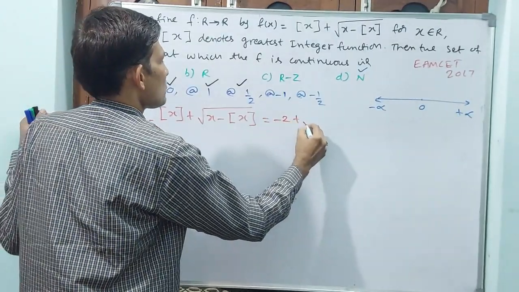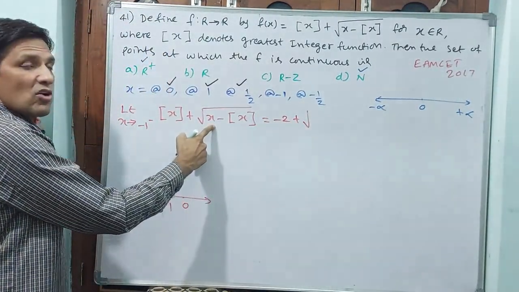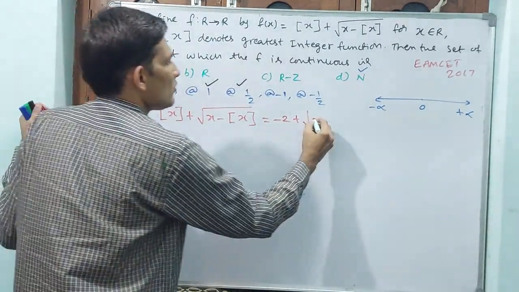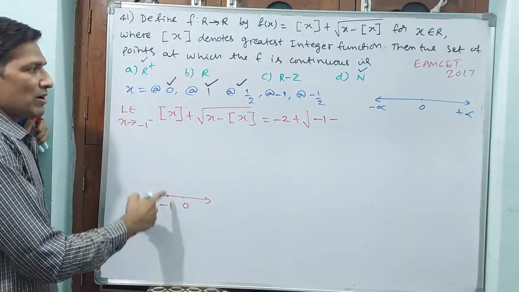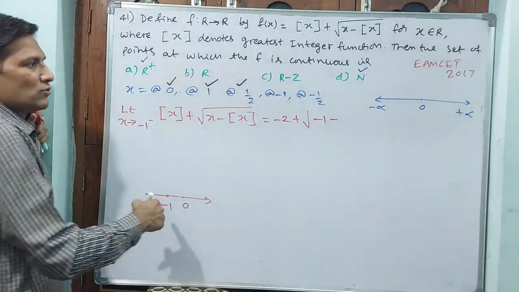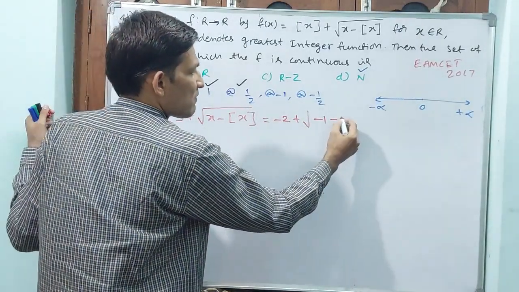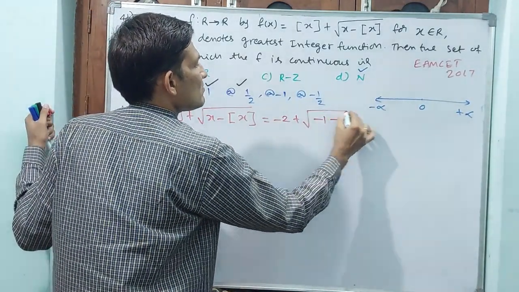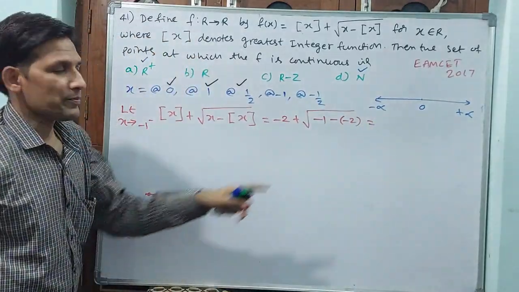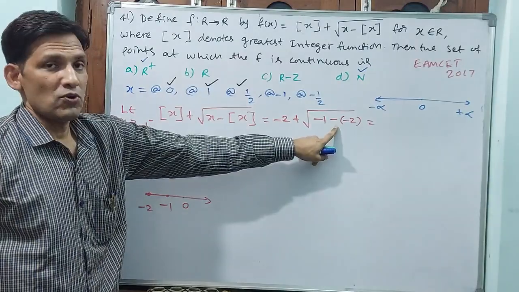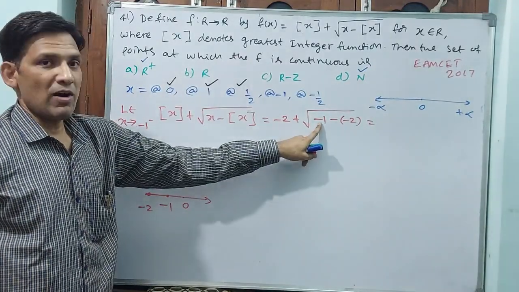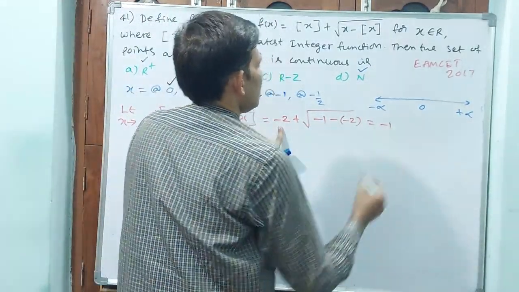Now minus 2 plus square root of, but here it is a normal function. Minus 1 means minus 1 only we have to do. Minus 1 minus of, again minus 1 minus means minus 2. That means minus of minus 2. Minus of minus 2 is plus 2, 2 minus 1 is 1, 1 minus 2 is minus 1.